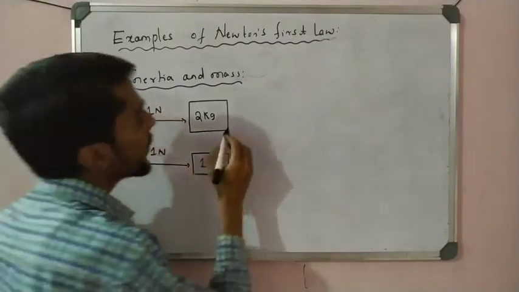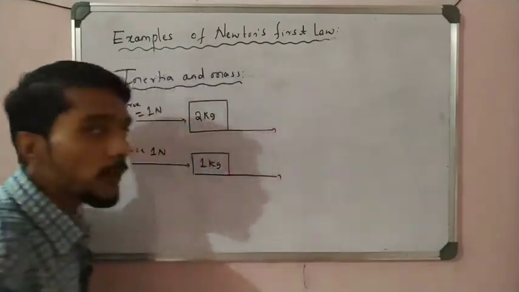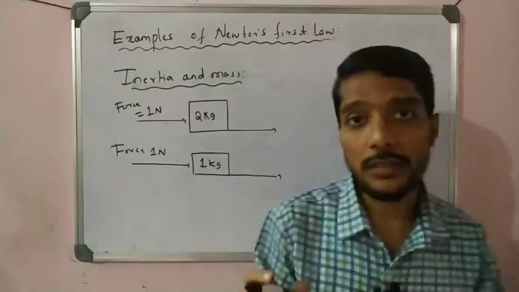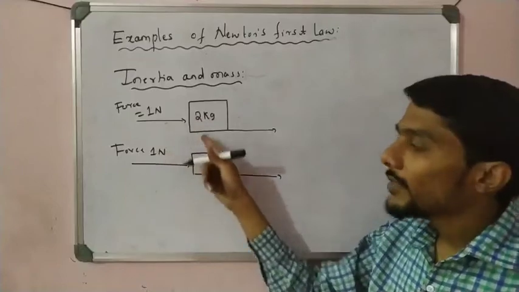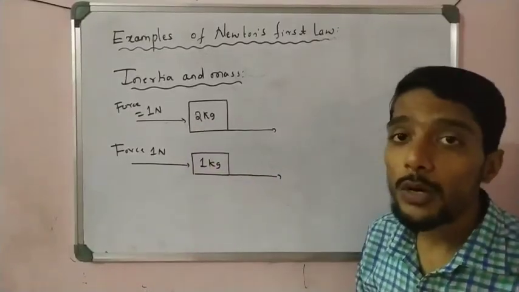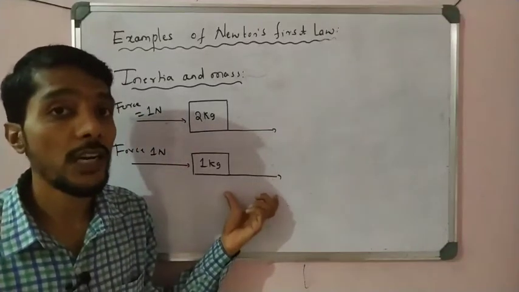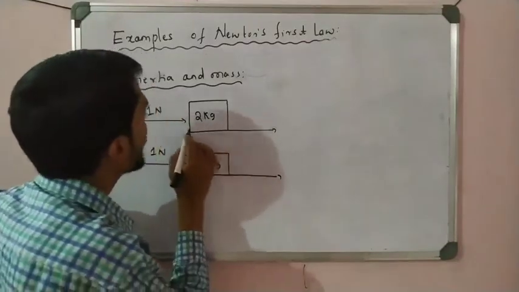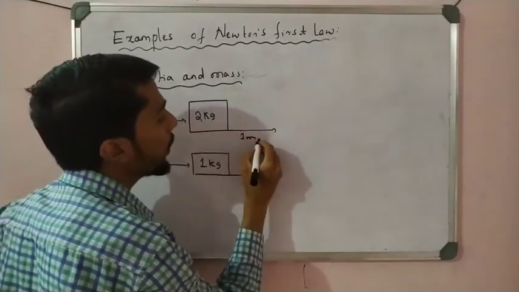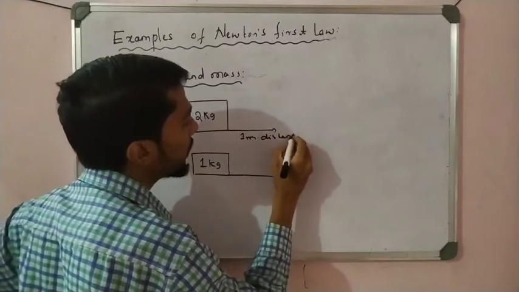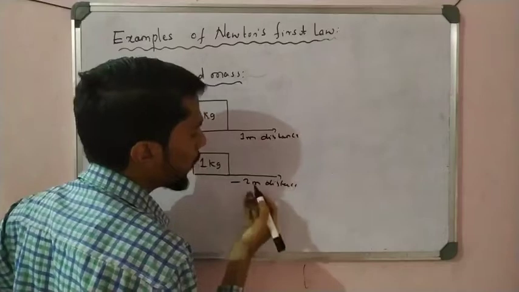Now what happened? The bodies start to move, and see which body moves more distance. Answer me. Here the force is the same but the mass is different. So which object moves more distance? Right, the object having less mass travels more distance. For example, after applying 1 Newton force on the 2 kg object, it covered 1 meter distance, and this one covered 2 meter distance.